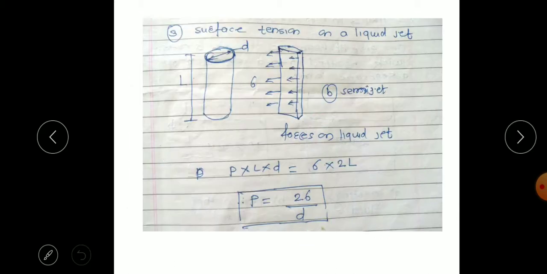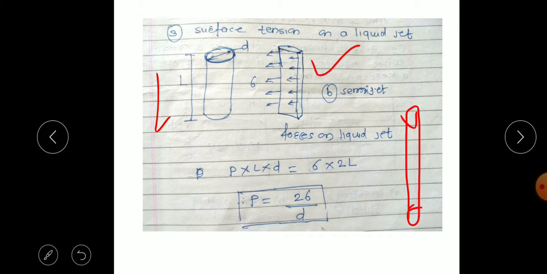Next, consider a liquid jet that is coming from a nozzle. So we consider a cylindrical liquid jet. In that case, L is the length of the jet and D is the diameter. Again it is cut into two parts. Here the arrow shows the tensile force acting on its outer edges.